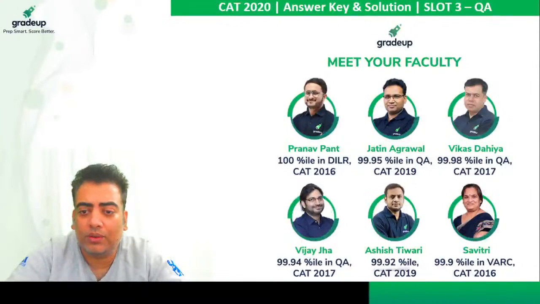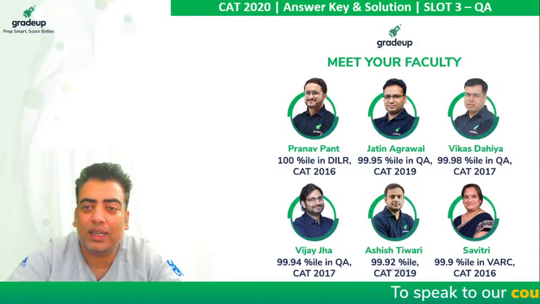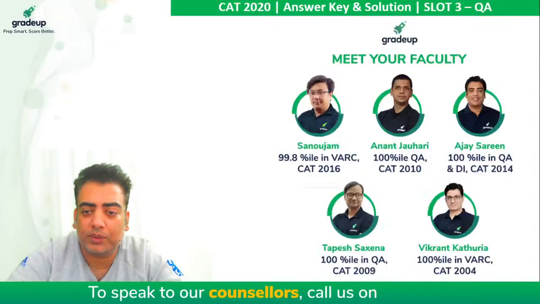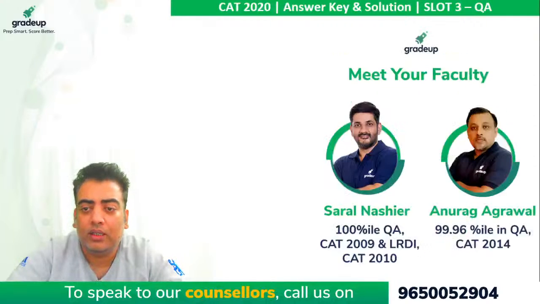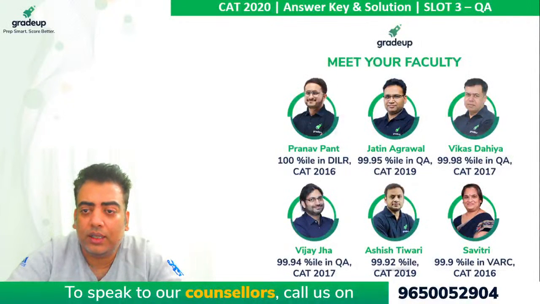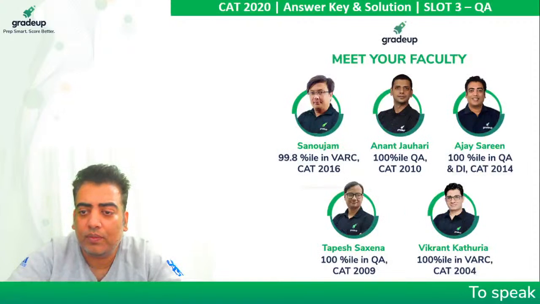By this time, I hope everyone knows the mentors at GradeUp. We are all 99.9 plus percentilers. Six of us are 100 percentilers. You can check the names and the percentiles of each and every individual.